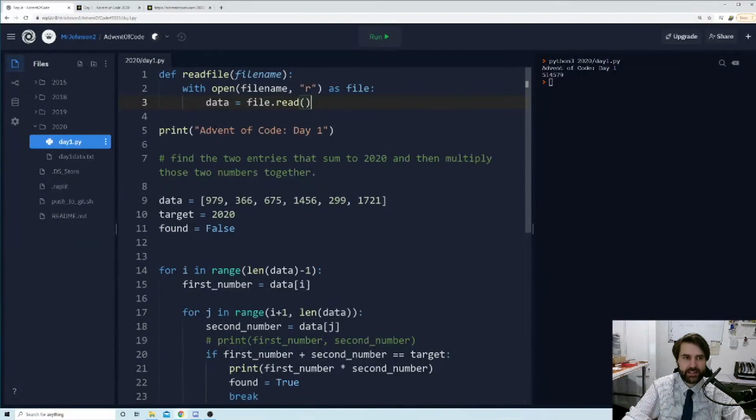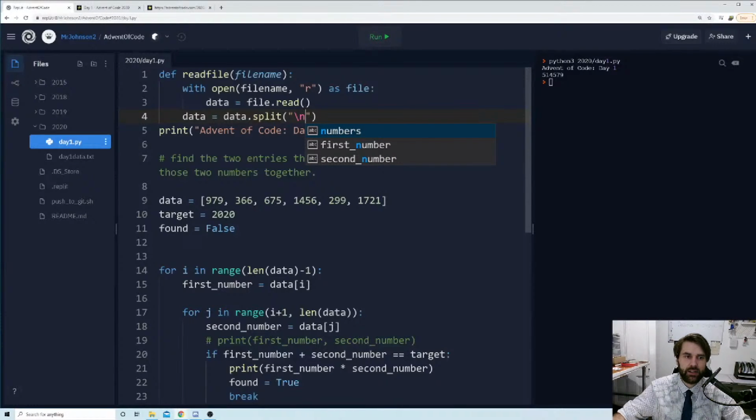Now, this is going to give me a big string, and I don't really want it as a string. What I want is a nice list. So next I want to say data equals data.split, and I'm going to split it every time there's a new line. We can say new line by using \n in Python.